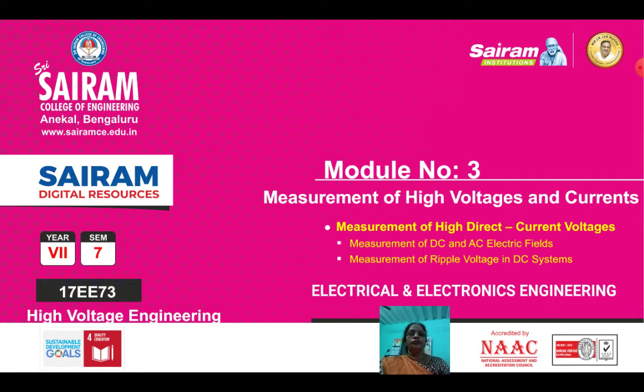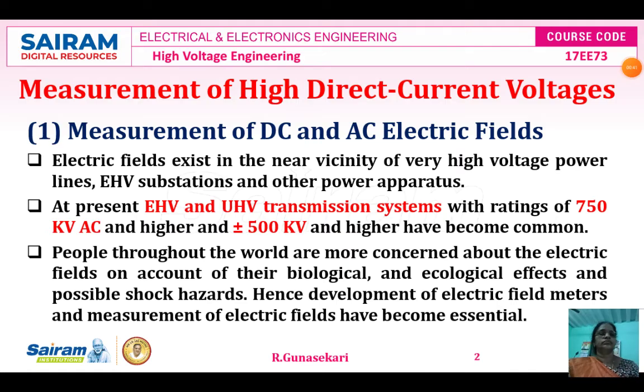Now we will study the measurement of DC and AC electric field first. This is a subtopic of measurement of high direct current voltages. The electric field exists near very high voltage power lines, that is, extra high voltage substations and other power apparatuses.